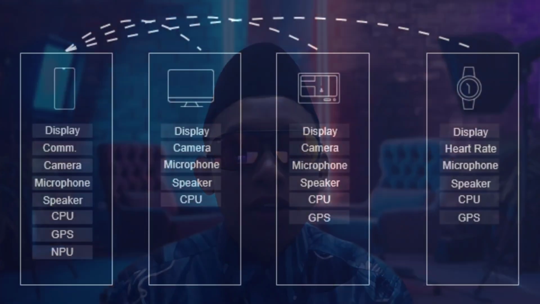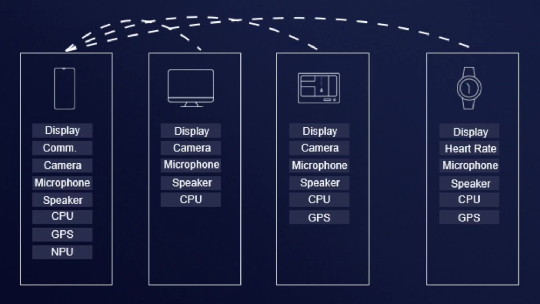HarmonyOS is designed to run across several devices using a distributed architecture. This allows seamless interaction between devices, making them feel like one unified system. HarmonyOS works across multiple devices and provides seamless transition between them.